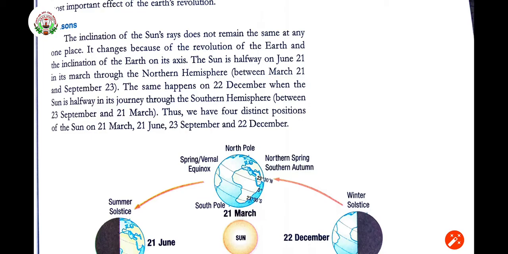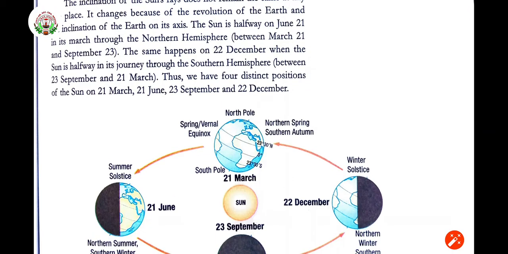So that is why we are having four distinct positions of the sun: 21st March, 21st June, 23rd September and 22nd December, as the sun moves towards the northern and the southern hemisphere.